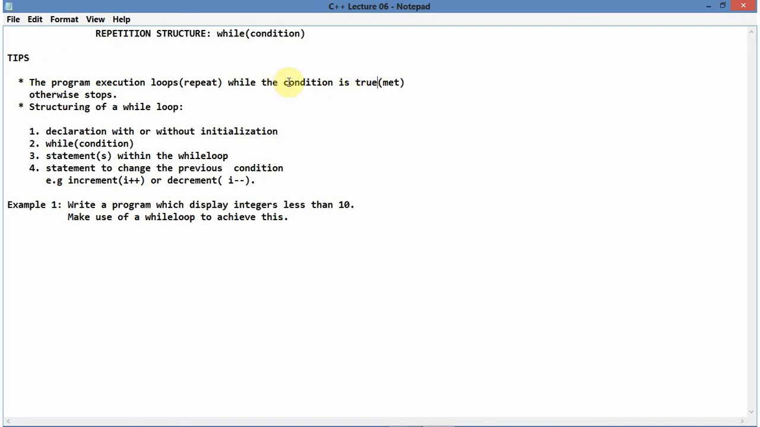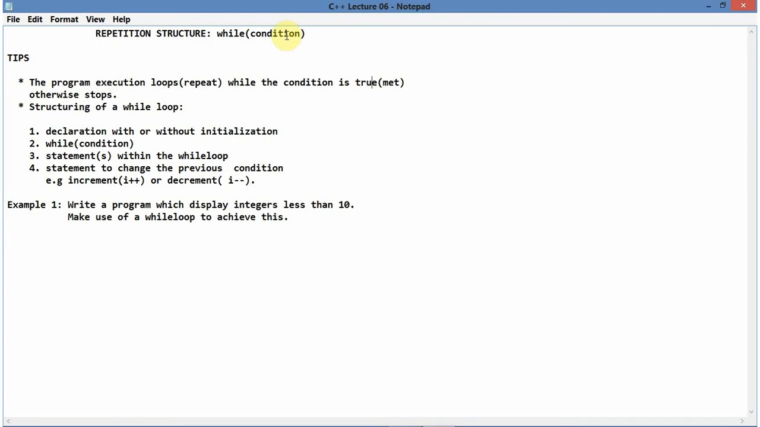When I mean the condition is true, you see, as you can see here, I wrote while, and inside the brackets I wrote condition. This is the thing that I'm talking about. This is the condition. When this condition is true, you'll get to see actually what kind of condition we'll be referring to. Most of the programmers that I met always say when the condition is met, meaning when the condition evaluates to true.